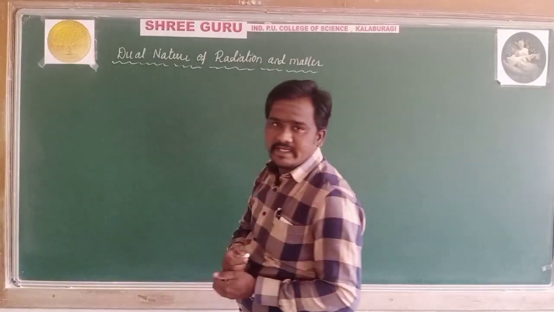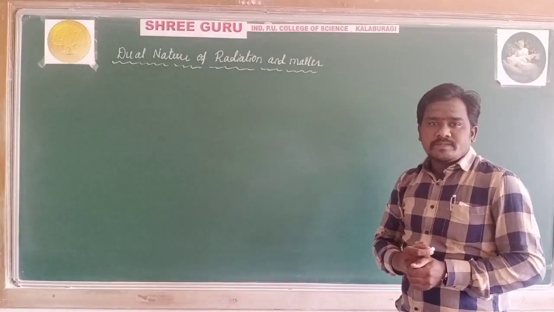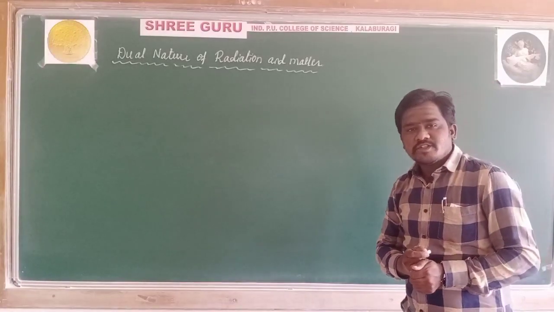Dual nature of matter and radiations. In this chapter, we are discussing the emission of electron.